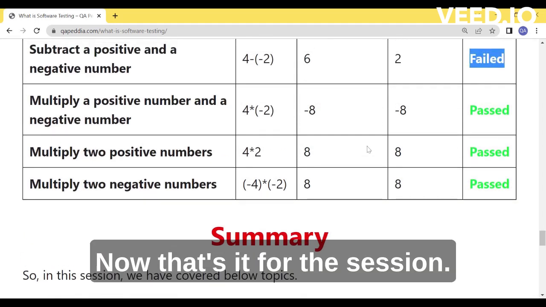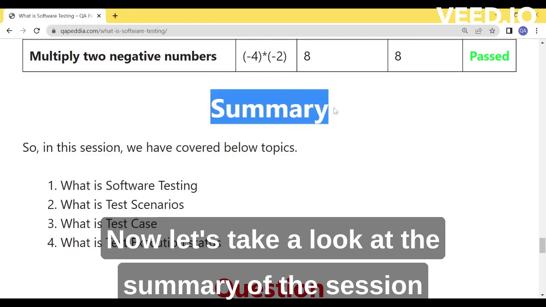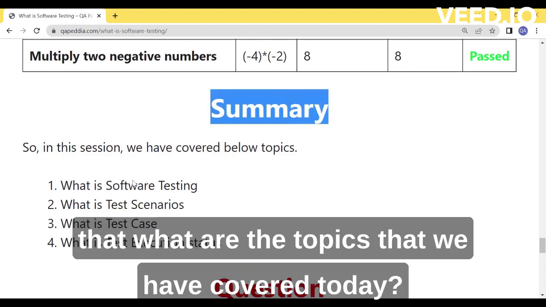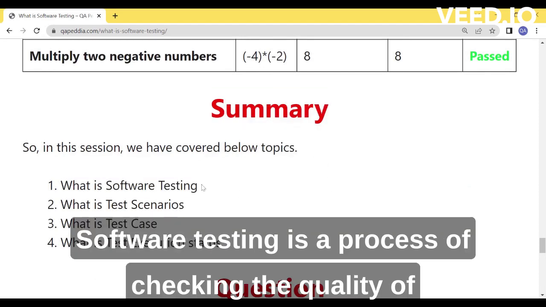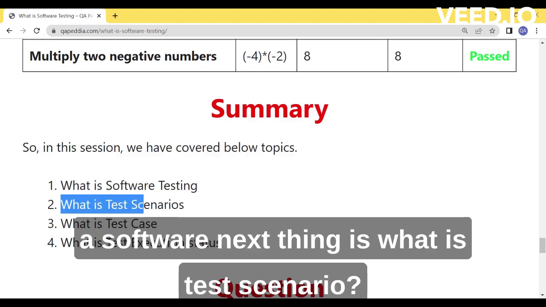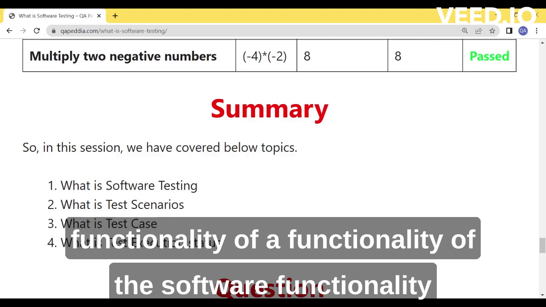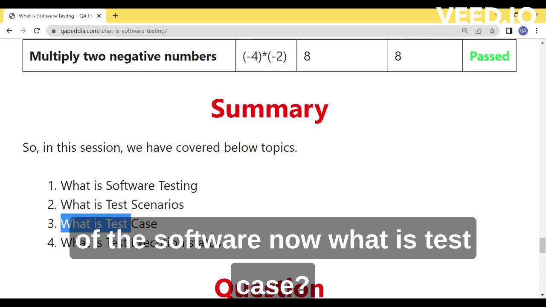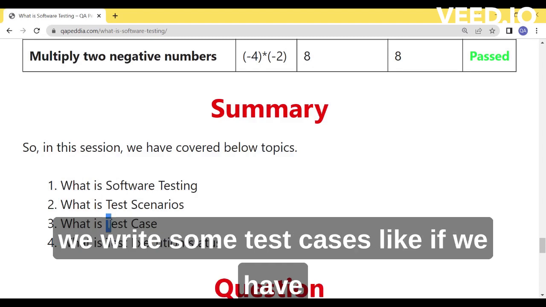Now that's it for the session. Now let's take a look at the summary of the session, the topics that we have covered today. The first topic that we have covered is what is software testing. Software testing is a process of checking the quality of a software. Next is what is test scenario. The test scenario is nothing but testing a functionality of the software. Now what is test case? For testing the functionality of a software, we write some test cases.